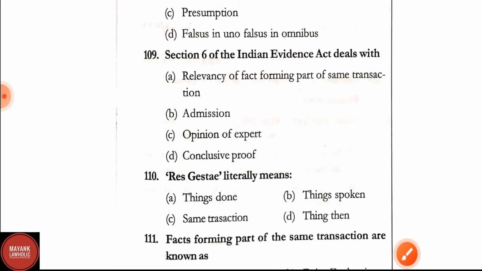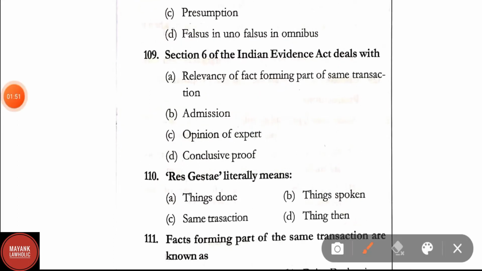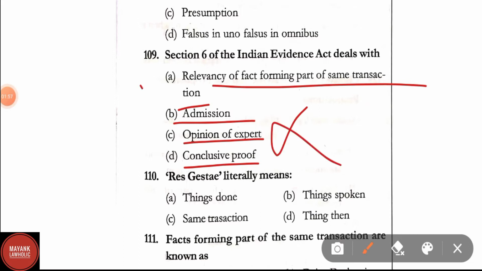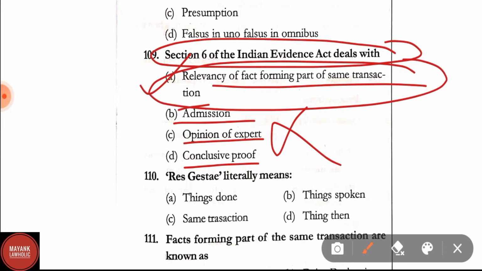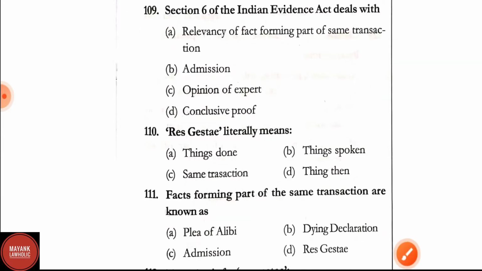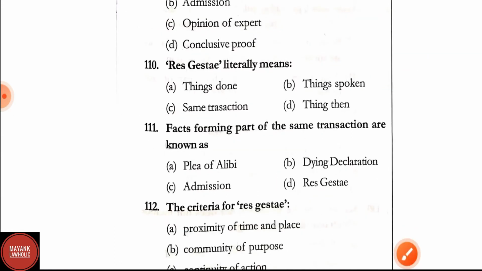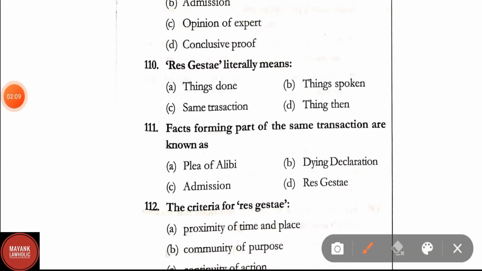Question number 109. Section 6 of the Evidence Act deals with option A, relevancy of fact forming the part of the same transaction, admission, opinion of expert, conclusive proof. Correct answer is option A. Section 6 of the Indian Evidence Act dealt with relevancy of fact forming the part of the same transaction. Question number 110. Res gestae literally means. Correct answer is option C, that is same transaction.